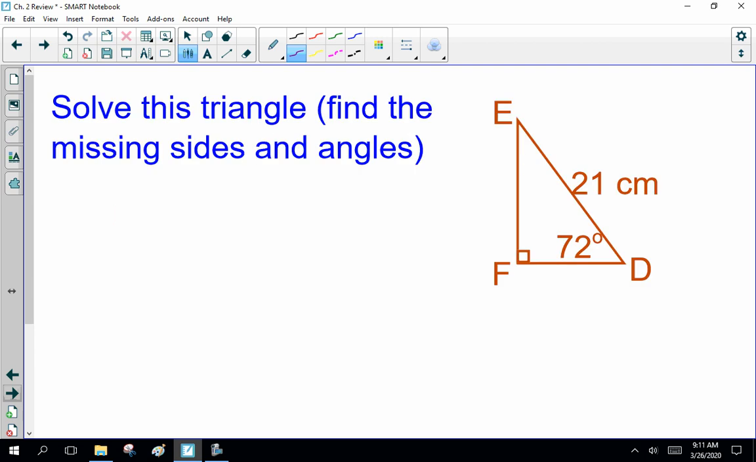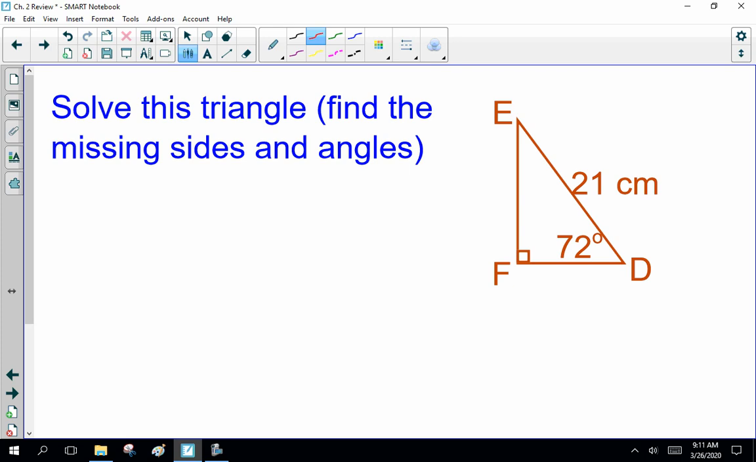Now, if you get a few of those, you'll use sine to find this or whatever. This is the more interesting and more common question. Solve this triangle. Now, here you've got to go, what's Mr. Sutton talking about? Solve. That means find the missing sides and angles.